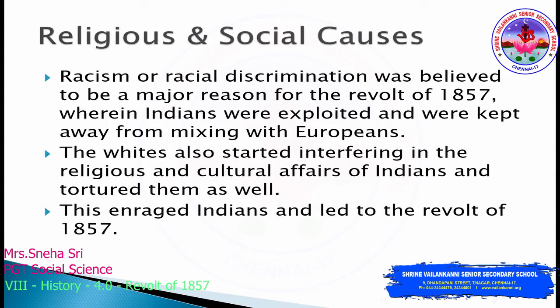The whites also started interfering in religious customs of the Indians because unnecessarily they were questioning the Indians' religious beliefs. That was actually unnecessary for the Europeans to interfere in other religious beliefs. This enraged Indians and led to the revolt of 1857.